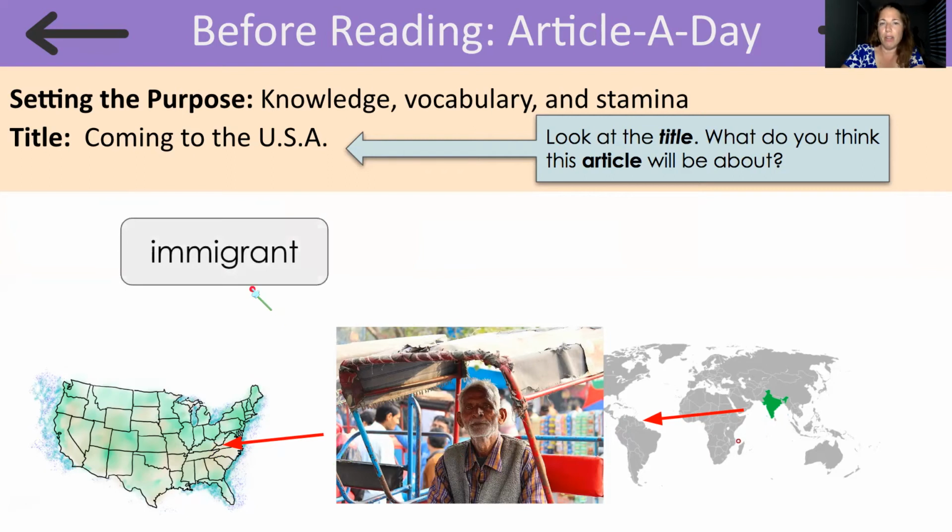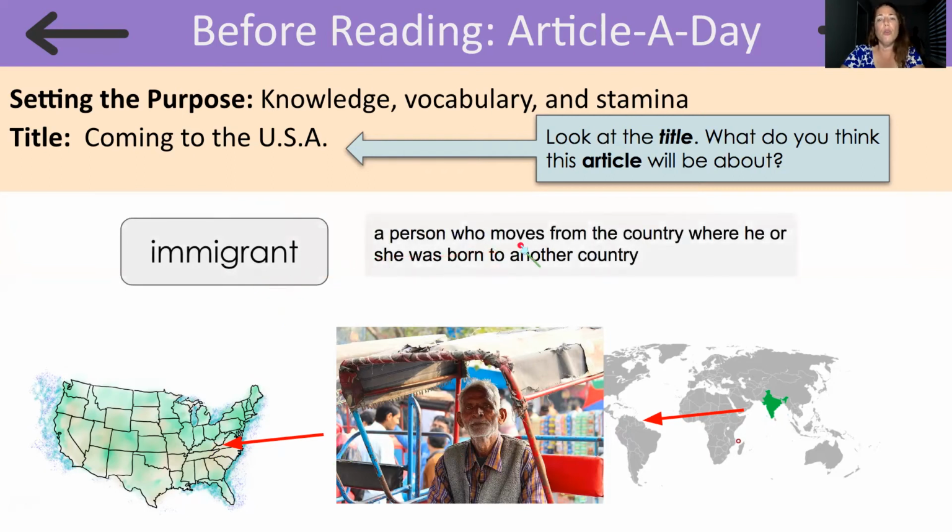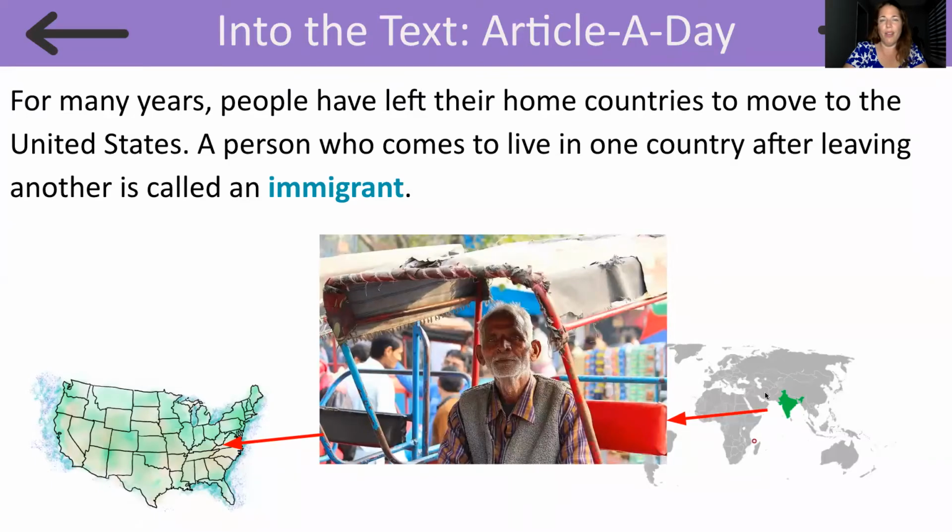Yes, an immigrant. An immigrant is a person who moves from the country where he or she was born to another country. So let's see what this article will be about.